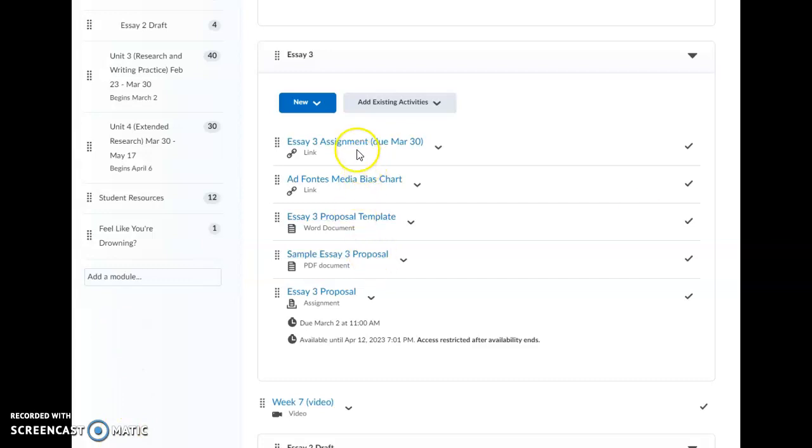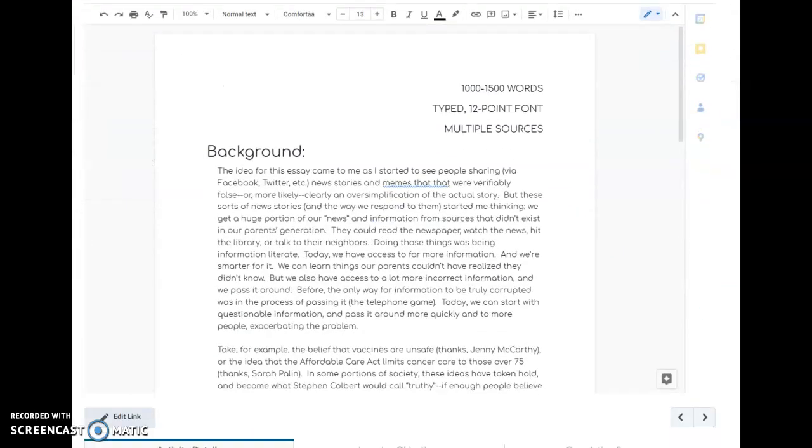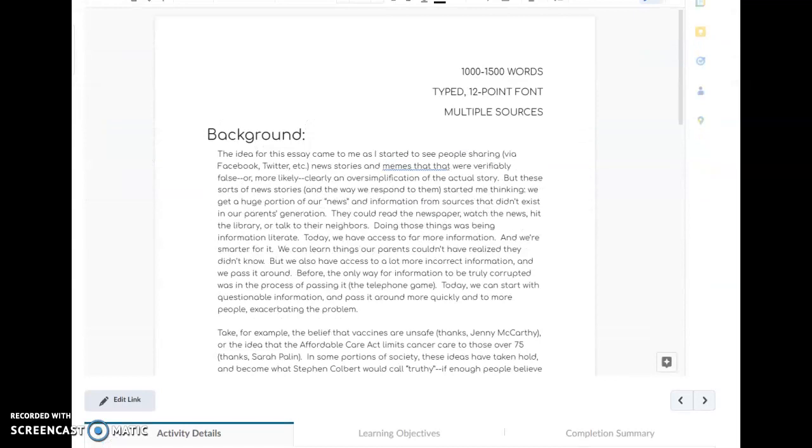Okay, so we've got the assignment, this chart. I'll make a reference to this in just a second. Proposal template, just like we did for Essay 2, a sample, and a place to submit your proposal. Now, if you go to that assignment, you're going to take a look over here. It's going to look just like this. Again, the same format. We recognize this format, okay?